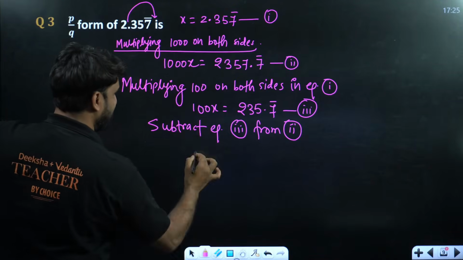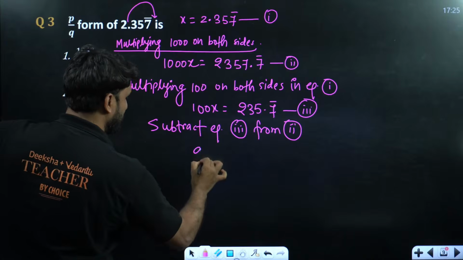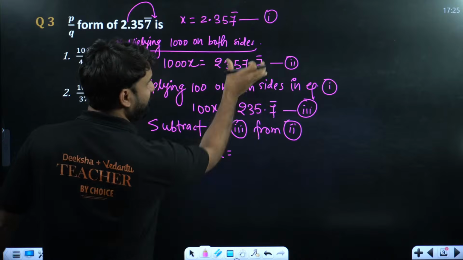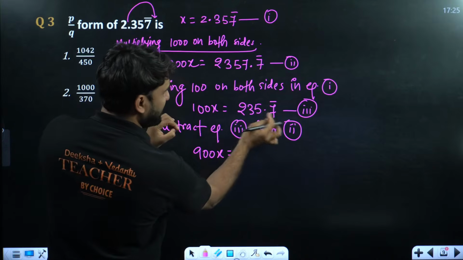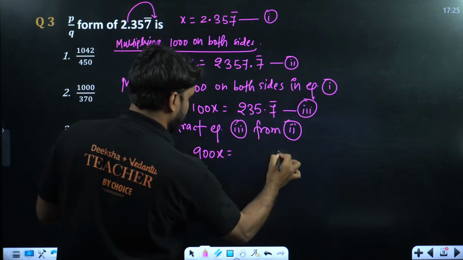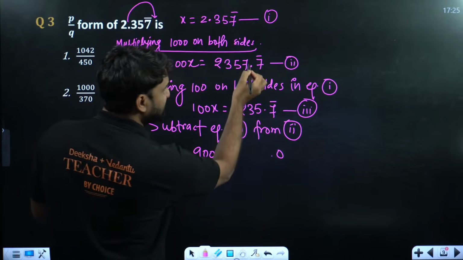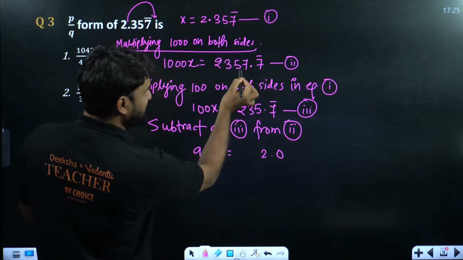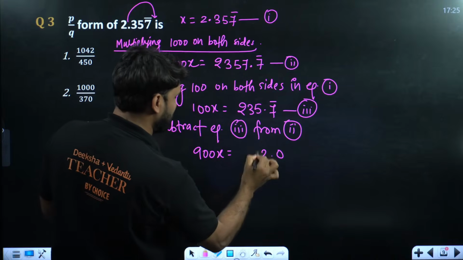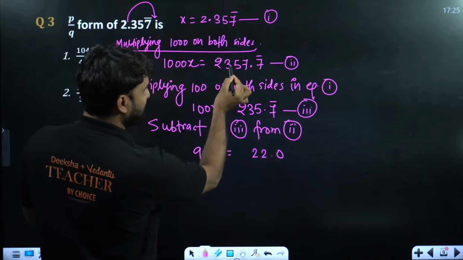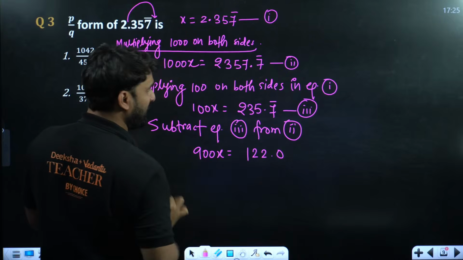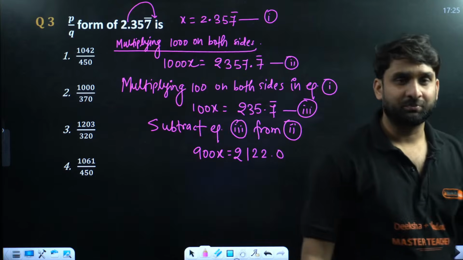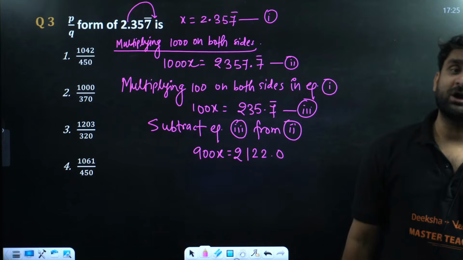So let's see the scenario. 1000x minus 100x will be 900x. Clear? And if we subtract this number from this, after the decimal 7 is there, after the decimal 7 is there, so it will become 0. Okay, 7, this is 12. So we can write here 2. This is 5 and this is 3, so 5 minus 3 will become 2. And here this is 3 and this is 2, so we can write here 1 and this is 2. So we have 2, 1, 2, 2. Because we are subtracting here 235.7.